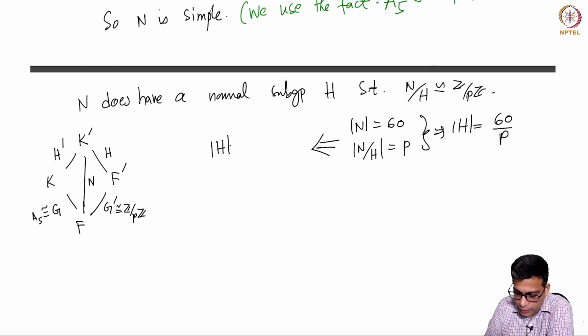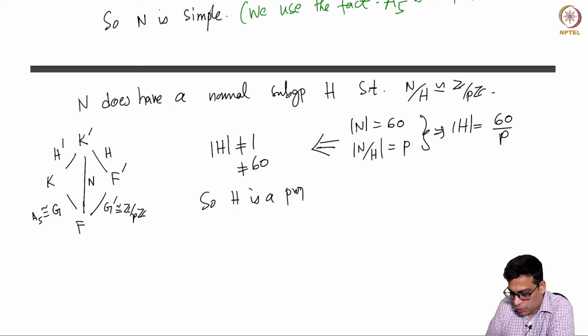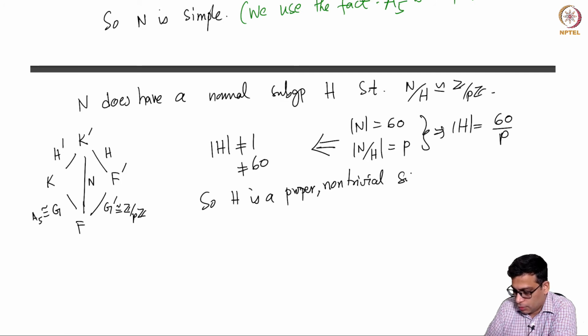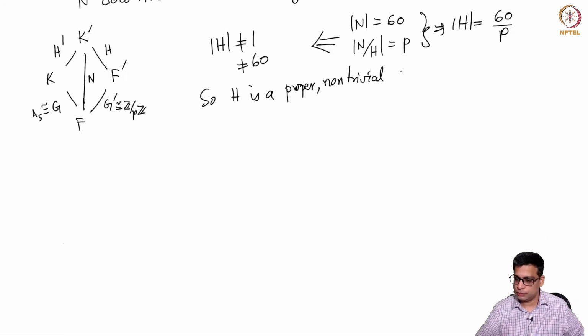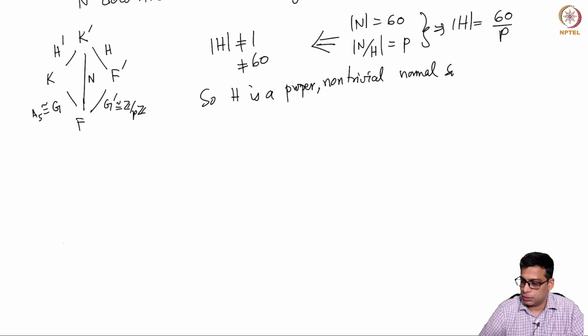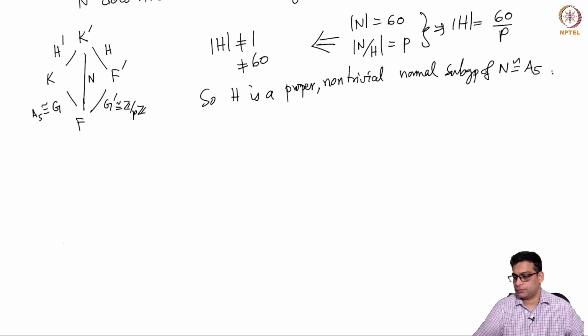So cardinality of H is not 1 and not 60. So H is a proper non-trivial normal subgroup of N, which is A5.